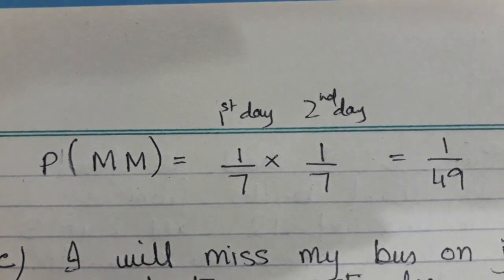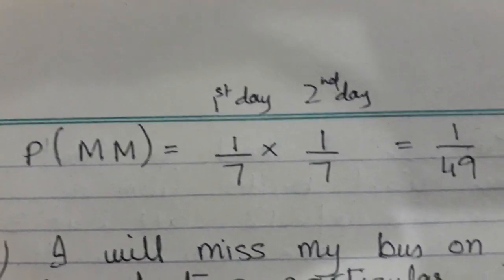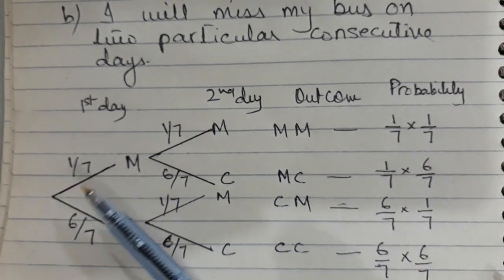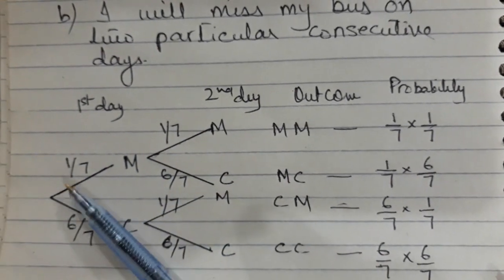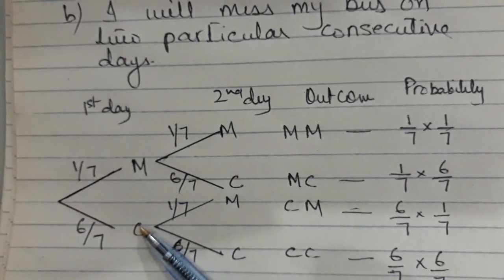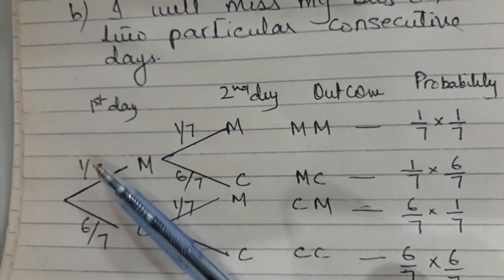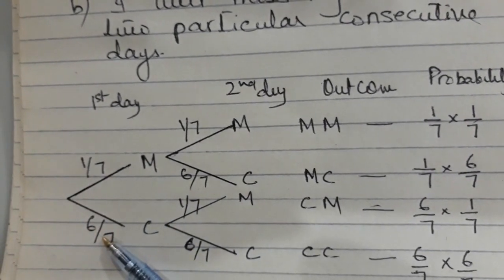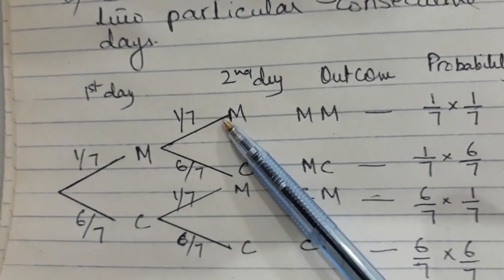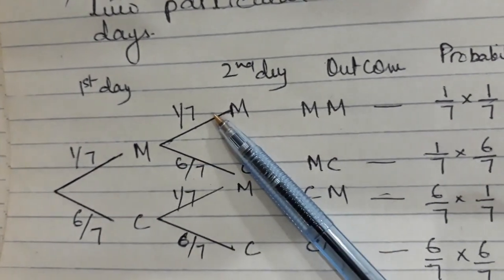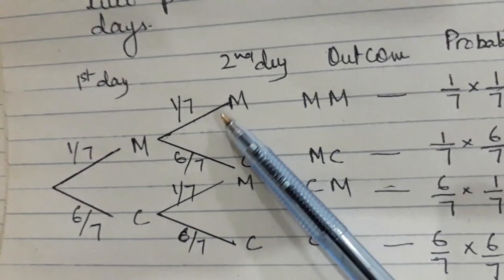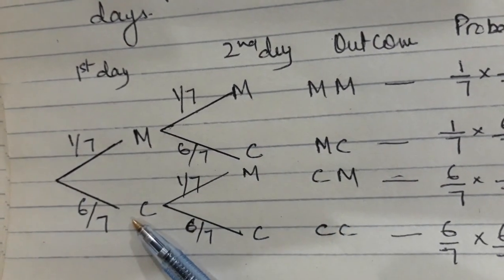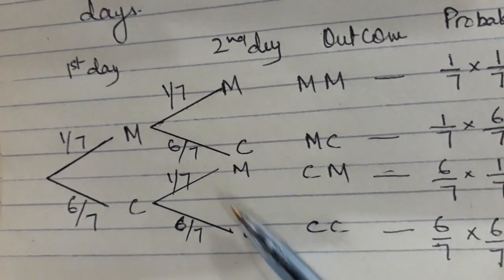So let's try to understand this with the tree diagram as well. The question was saying that on 2 particular consecutive days you have missed the bus. This is representing the first day. First day either you will miss or you will catch. And I told you earlier that the sum of the probabilities of the experiment should be equal to 1. So if you add 1/7 and 6/7, it will be 1. Now the next day, this is an independent case because the probability will remain the same. You will miss 1/7, you will catch 6/7. Similarly, if you catch the first day, next day you may miss or you may catch.